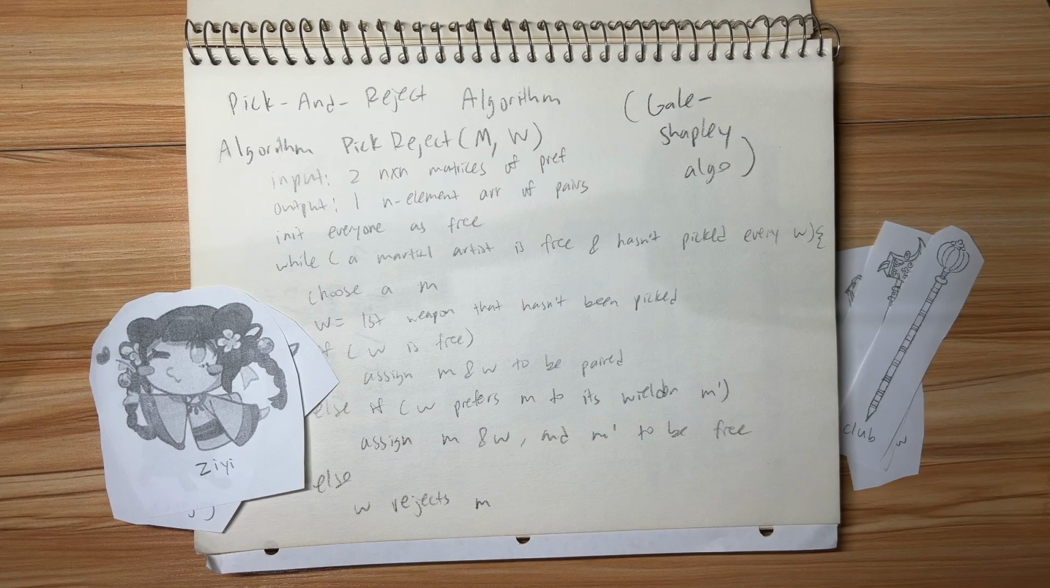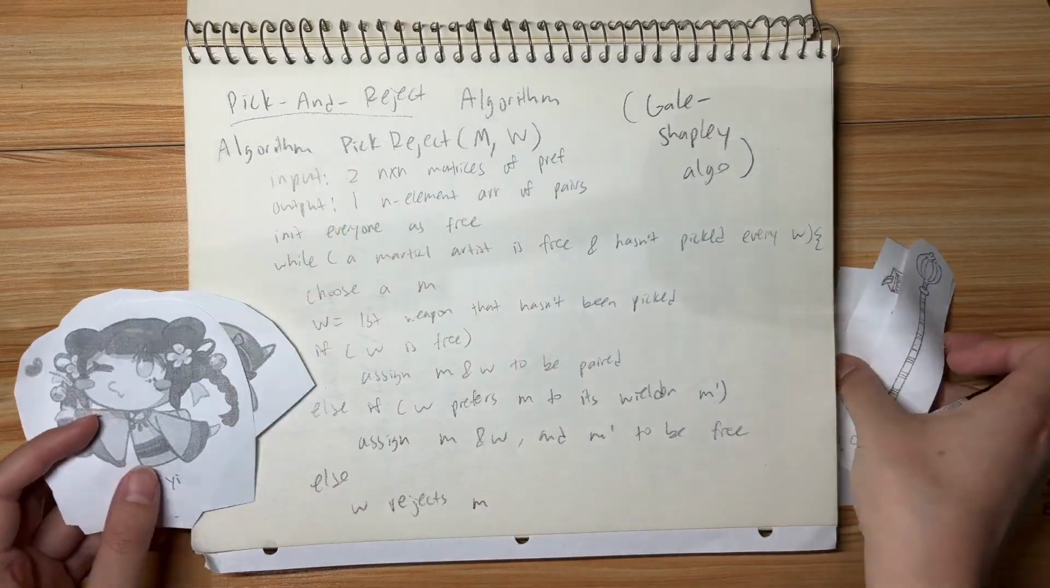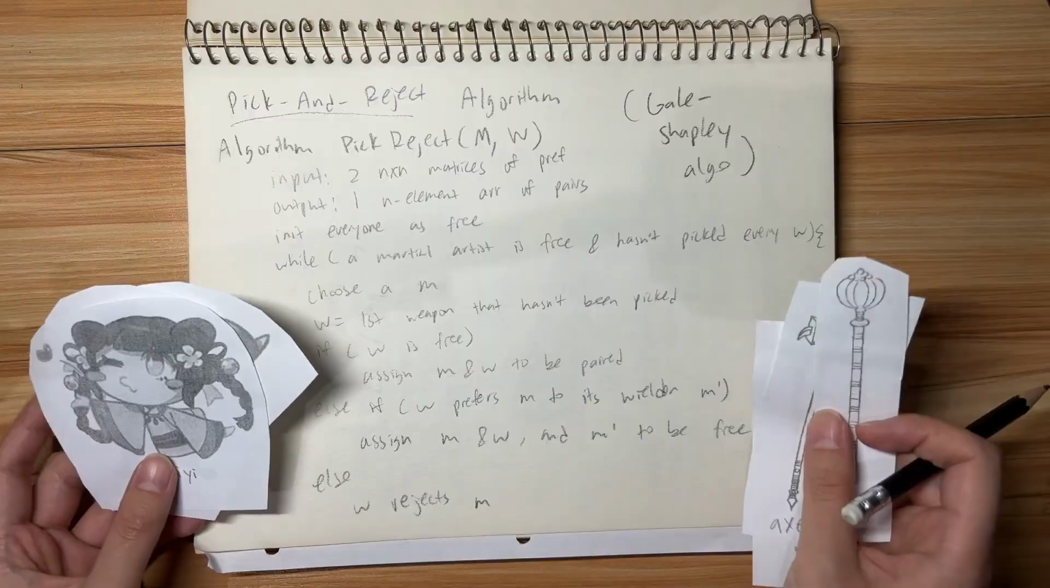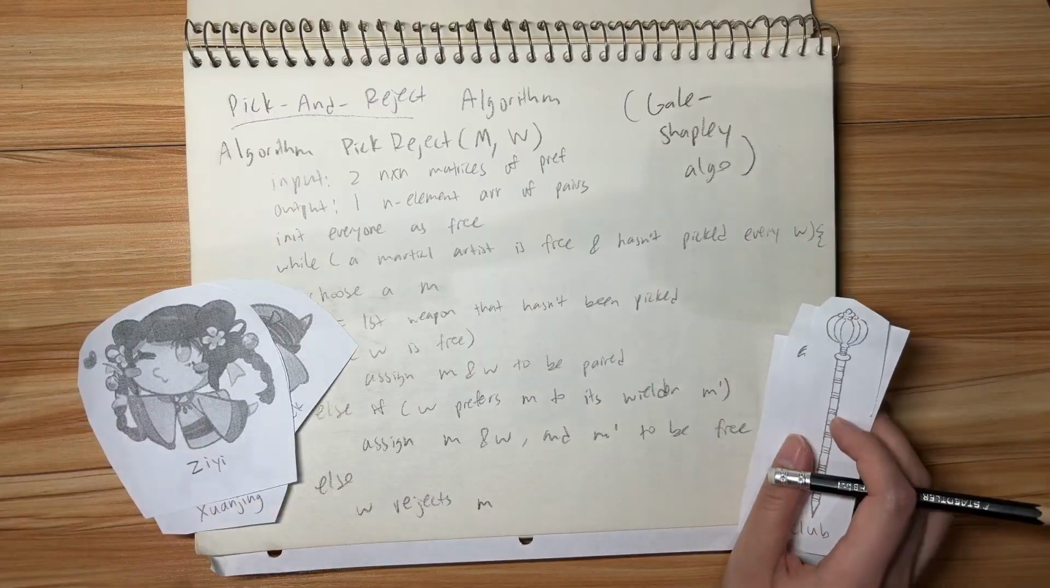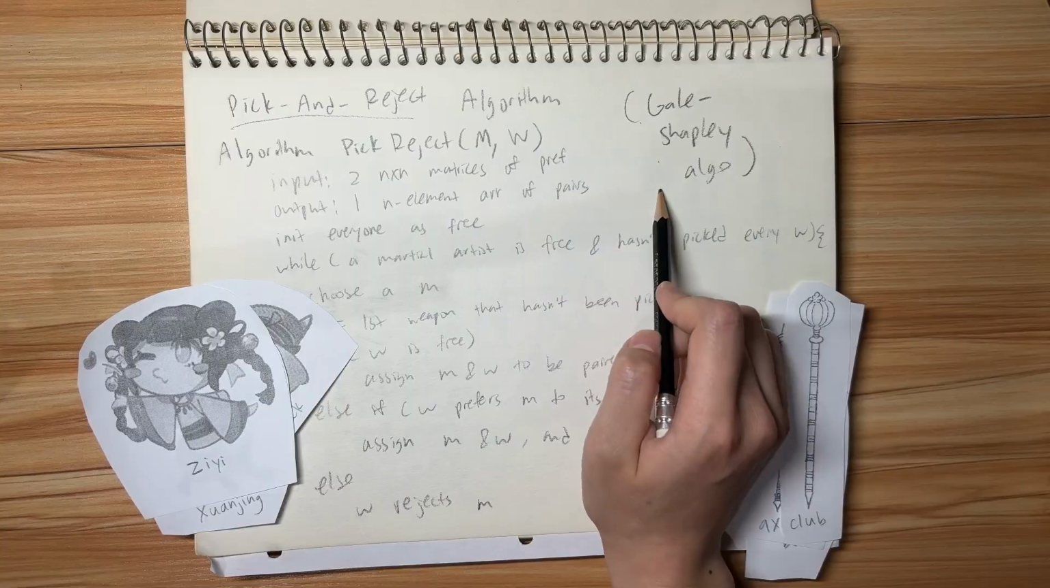Alright, let's talk about an algorithm to solve the stable matching problem. I'm calling it pick and reject to match my martial artists and weapons example I was using in my previous video, but this algorithm is commonly called propose and reject, and officially it's known as the Gale-Shapley algorithm.